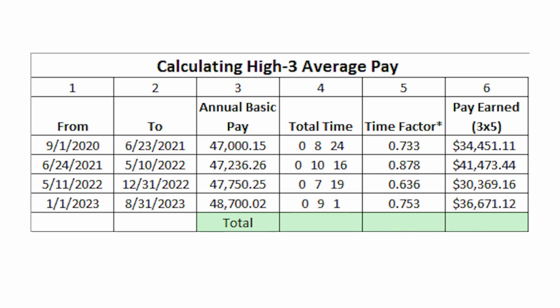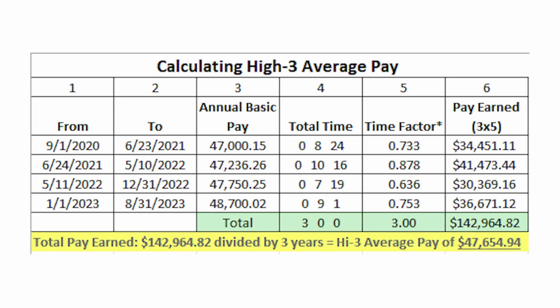Once we've filled all those rows out, we can now add up the columns. So the total pay earned is $142,964.82, which we will divide by 3. So your High-3 average pay will be $47,654.94.